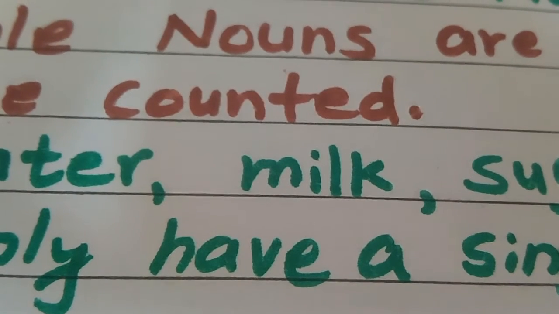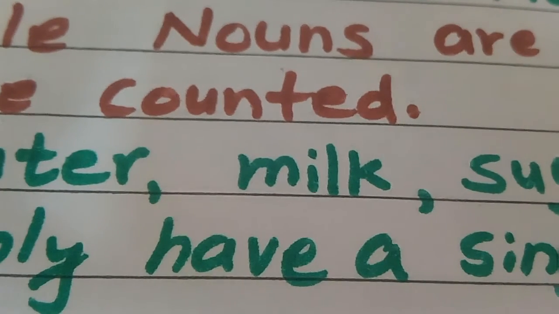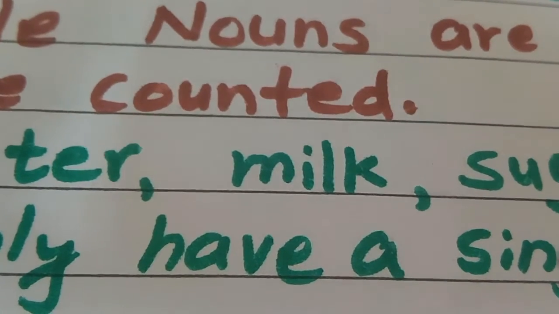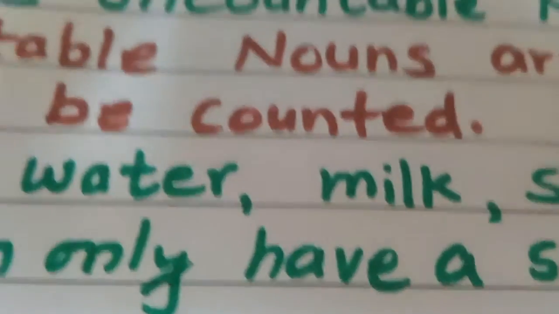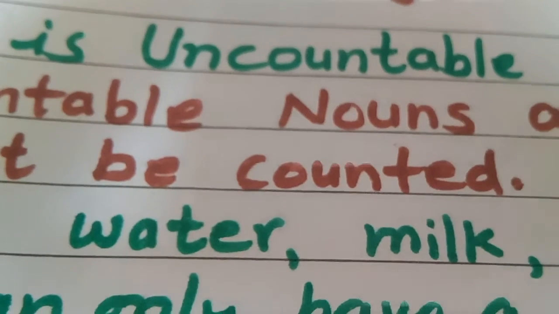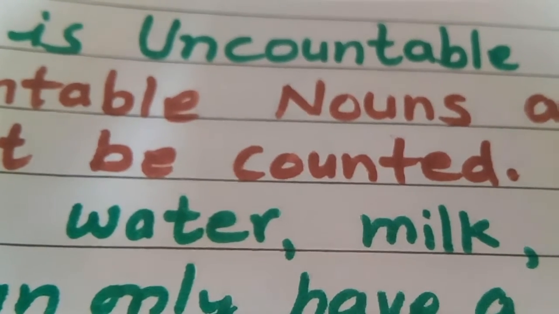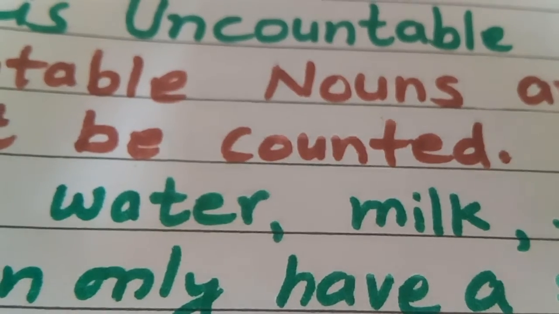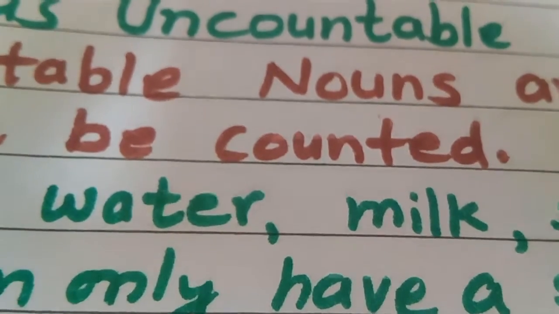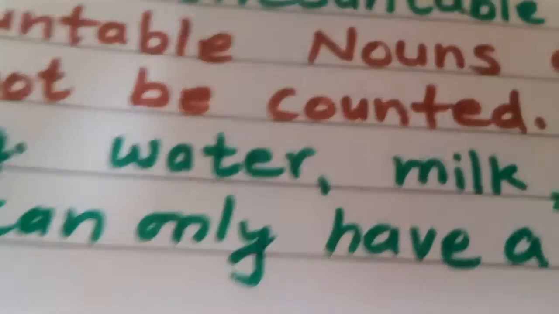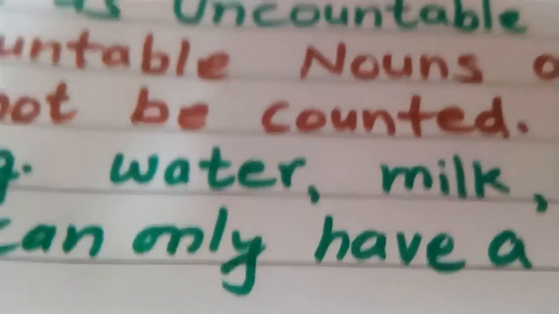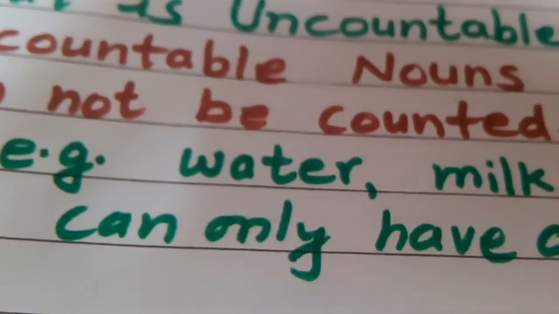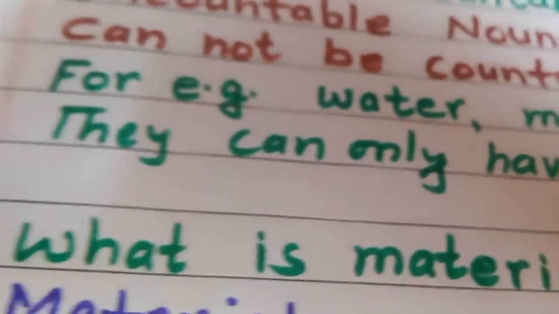We don't write s after milk. That milk is not plural, singular form. Okay, this way you have understood what is uncountable noun, which we cannot count. But that can be measured or weighted. A bottle of water, a glass of water we can say, but one water, two water we cannot say.